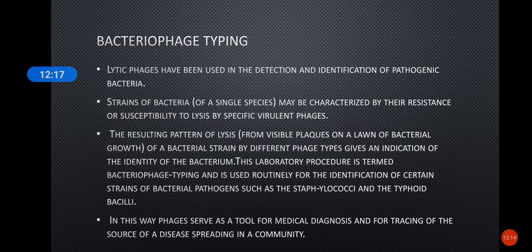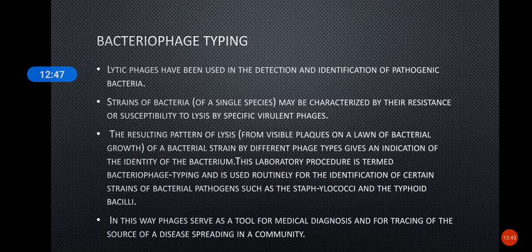Bacteria of a single species are characterized by their resistance or their susceptibility to lysis by specific virulent phages. So by studying the pattern of lysis of this bacterial strain by infection with the phage types, we can identify the bacterium. That is called bacteriophage typing.